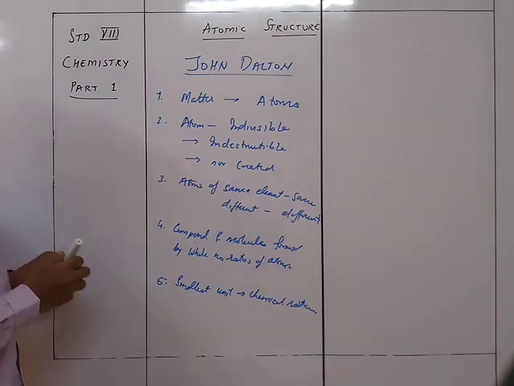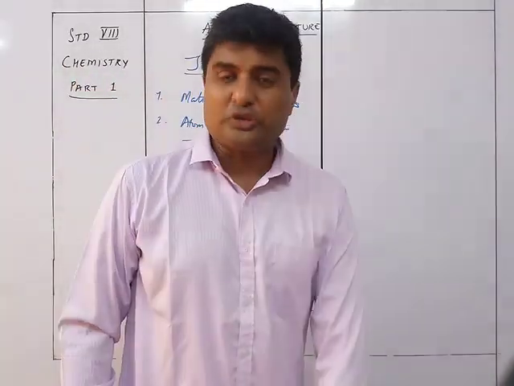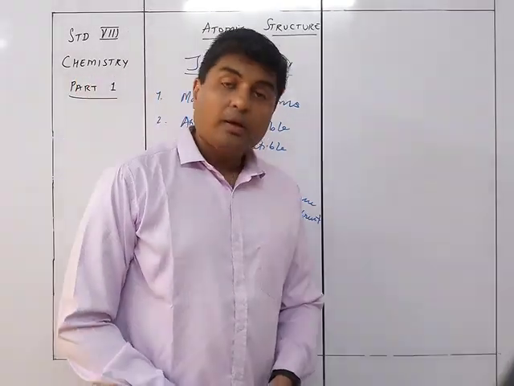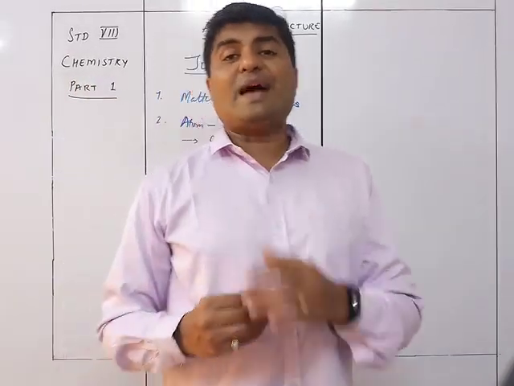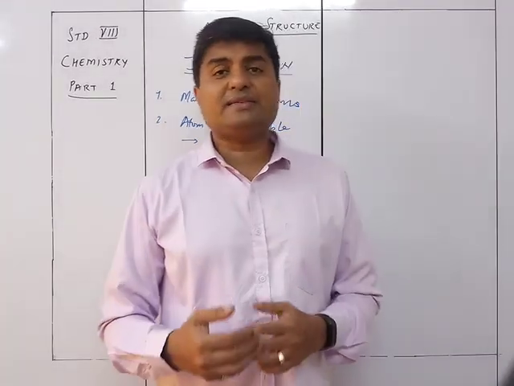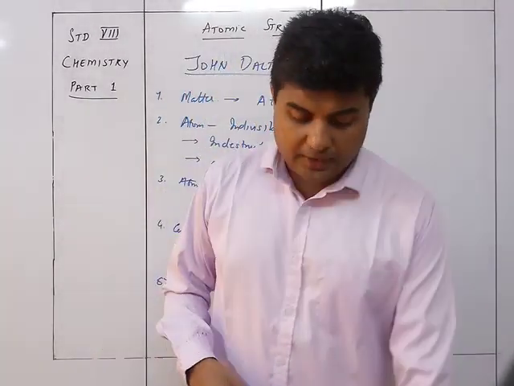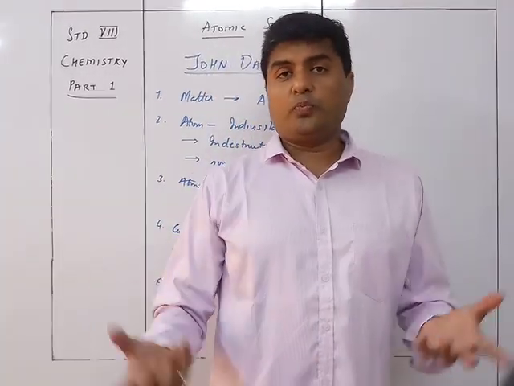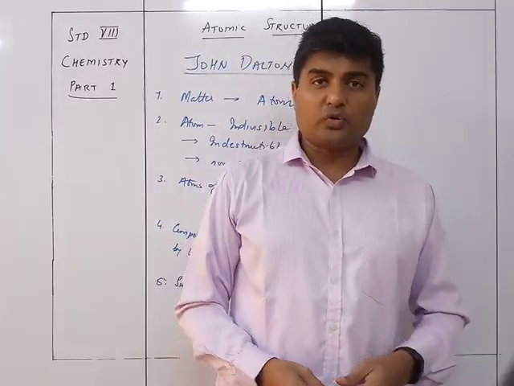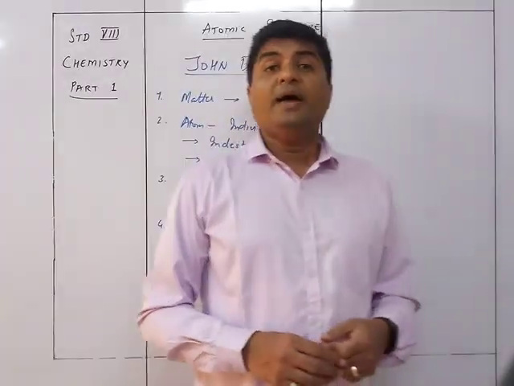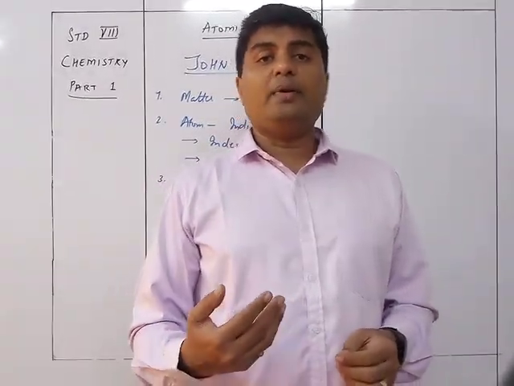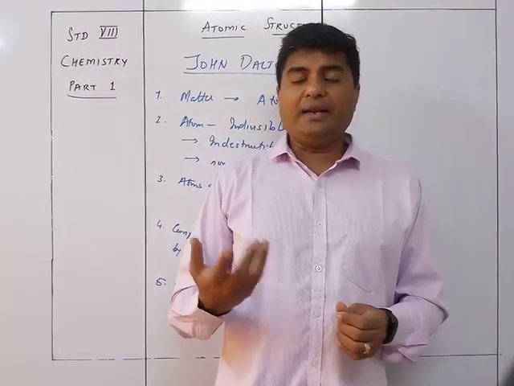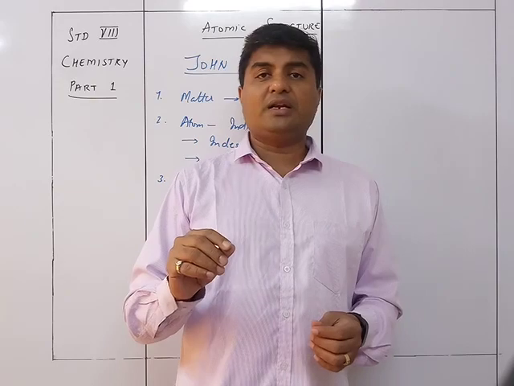So first of all, he gave these 5 postulates. Now what happens is that as science goes ahead and there are more and more inventions and discoveries taking place, the microscope was made, compound microscopes were made, electron microscopes were made, and accordingly people were able to find out that the atom is not the ultimate particle.